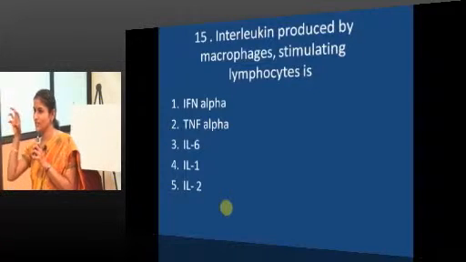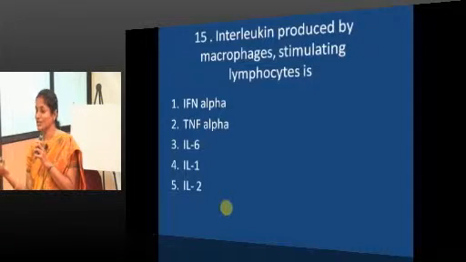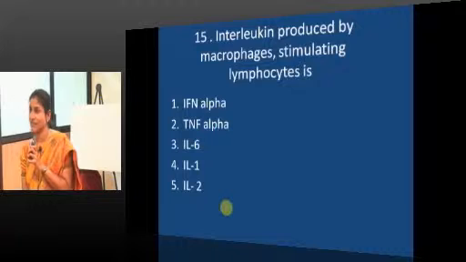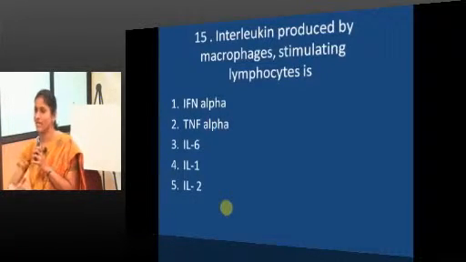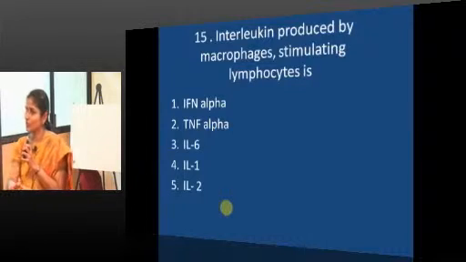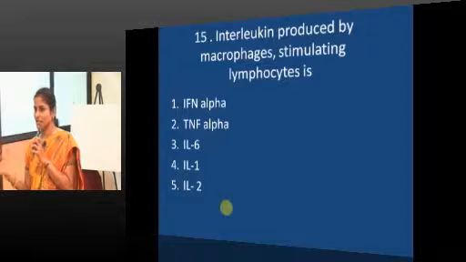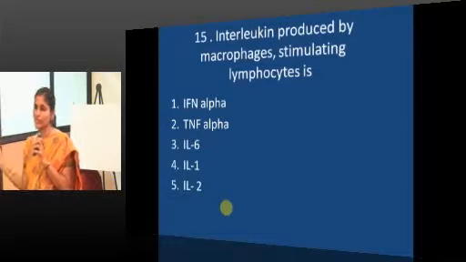The second set of cells involved in immune responses are helper T lymphocytes. The first set of cells will be macrophages, antigen presenting cells. They will produce IL-1, and these T lymphocytes will produce IL-2 in response to their activation by IL-1. So, we have a lot of cytokines.